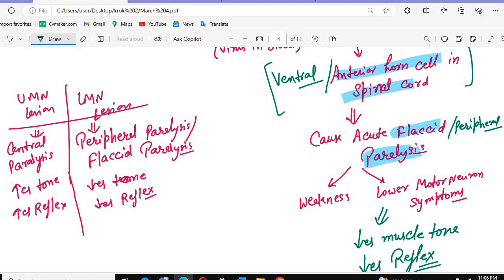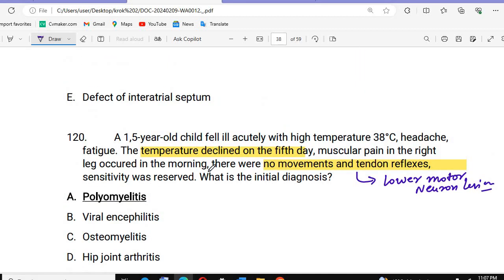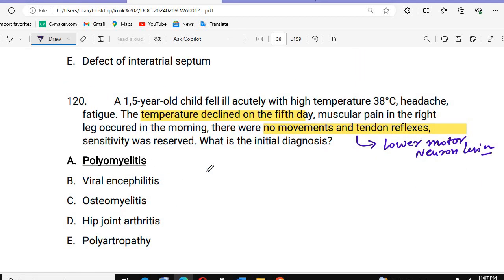So weakness and lower motor neuron symptoms, a decrease in muscle tone, a decrease in reflex. That you need to understand. This is poliomyelitis. Okay, so there is no movement, high temperature, headache, fatigue or weakness, muscular pain in the right leg occurring in the mornings. Yes, the pain will be there due to weakness, decrease in muscle tone, decrease in reflexes, no movement, and a decrease in the tendon reflex.